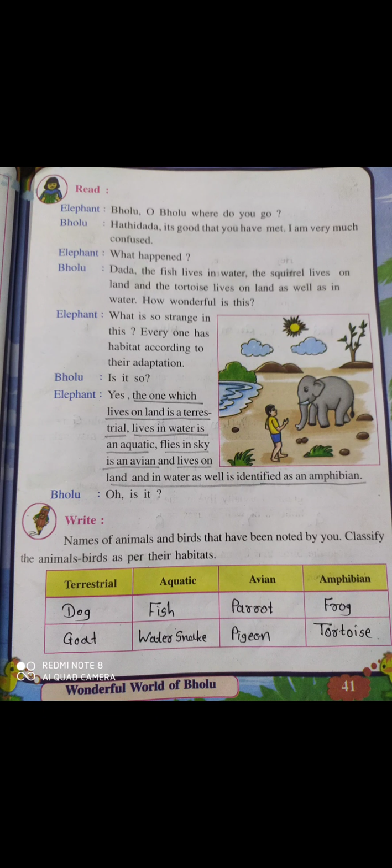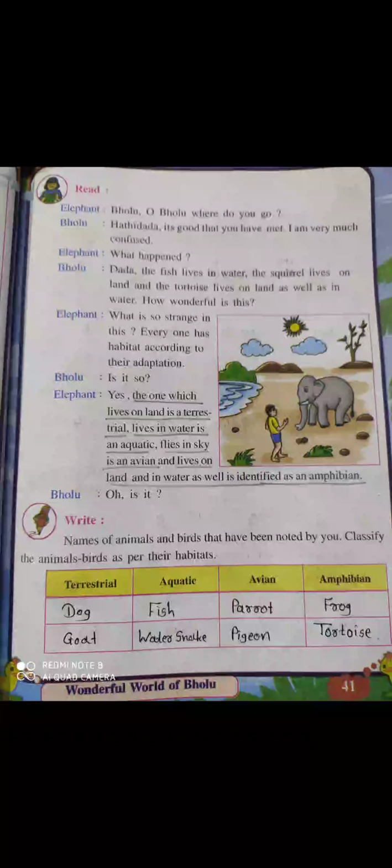Okay, then the one who flies in the sky is an avian. So those who fly in the sky are called avian, and the one that lives on land and in water as well is identified as an amphibian. So those who can live in water and on land also are called amphibian animals. Okay, so there are four types of animals and birds. First one, terrestrial animals, aquatic animals, avian and amphibian.